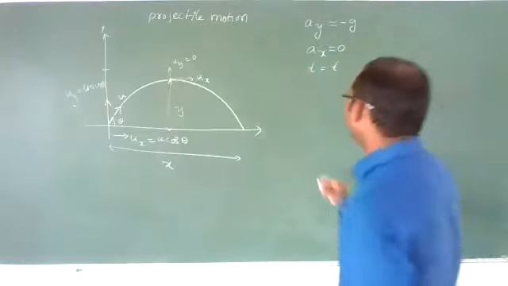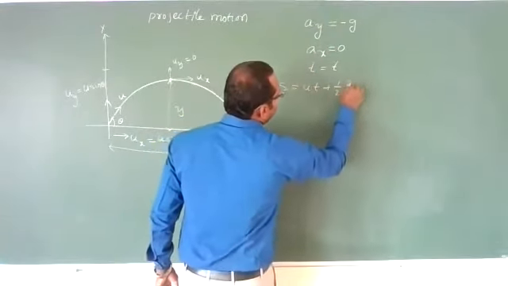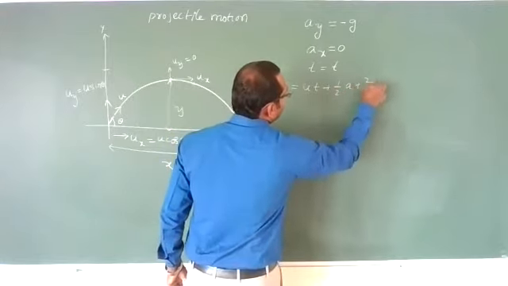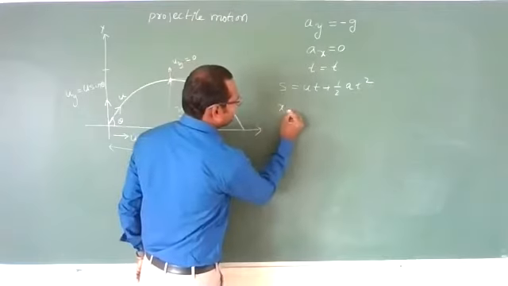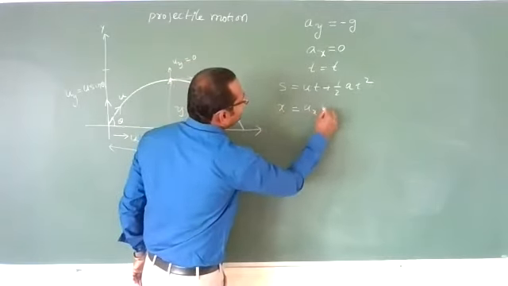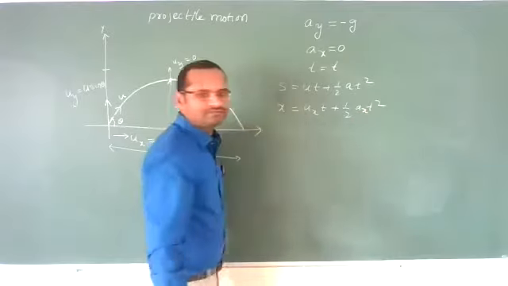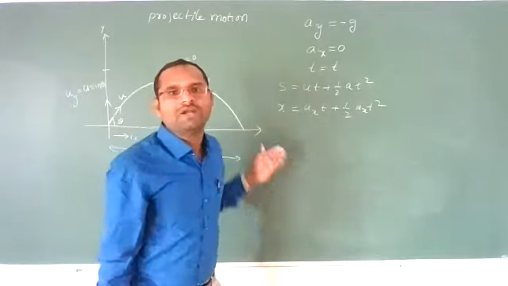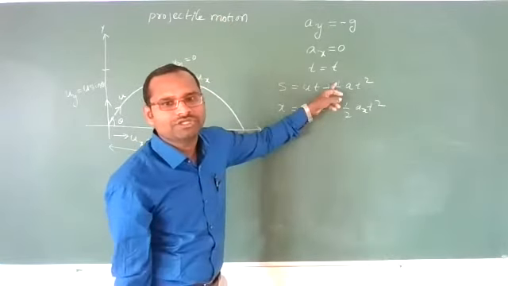Now we know s is equal to ut plus half a t square. Along the horizontal, s will become x is equal to uxt plus half ax t square. This is the kinematic equation in straight line motion.